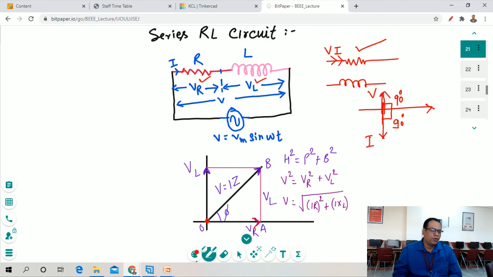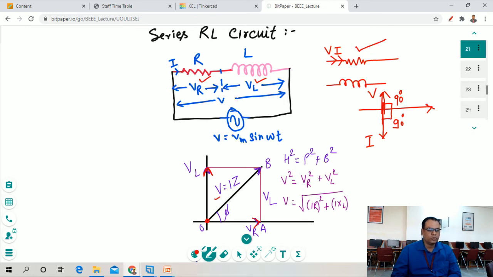For the inductor, the voltage leads the current by 90 degrees, so it is represented in the upward direction. We have represented this voltage VL on the y-axis. Now we have to draw the resultant vector for these two vectors, shown here as V equal to I into Z.